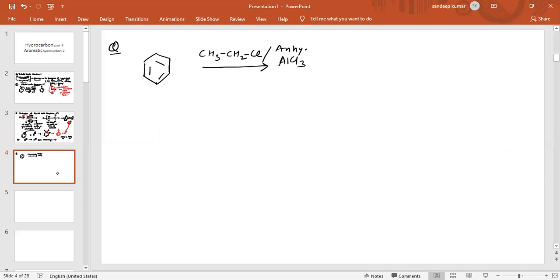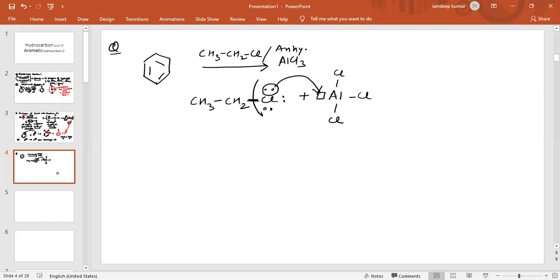Now see, this is very simple. As you know by the mechanism, this CH3, CH2 and Cl. This Cl has a lone pair of electrons, and this aluminium atom has a vacant orbital. Now this lone pair of electrons will be donated to aluminium, and this single bond will break, because chlorine will acquire a positive charge.